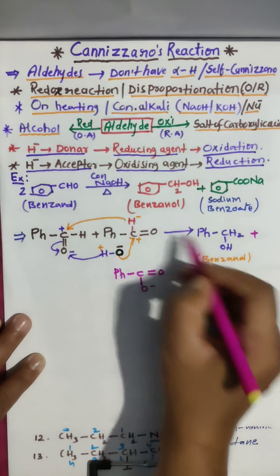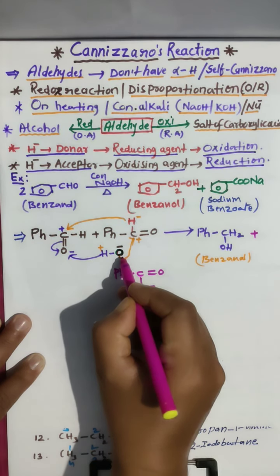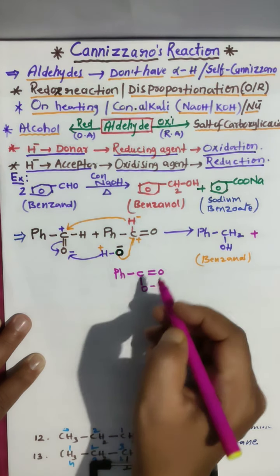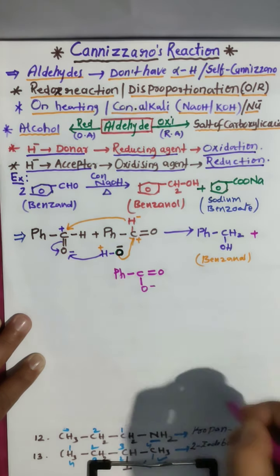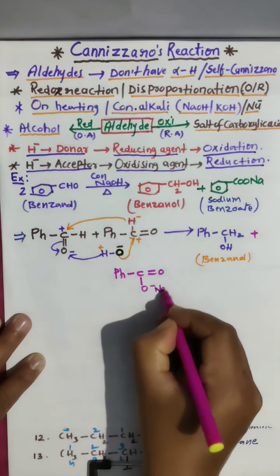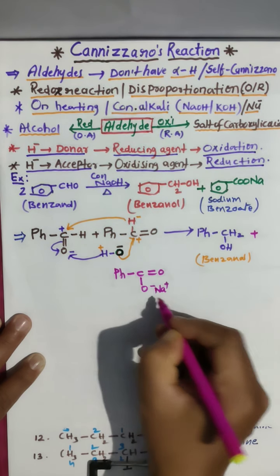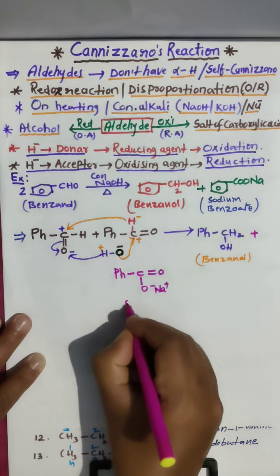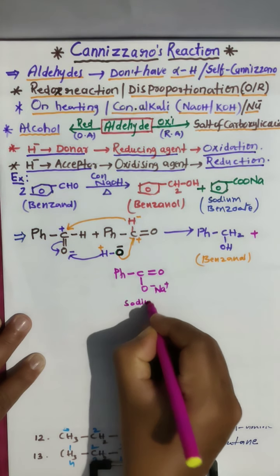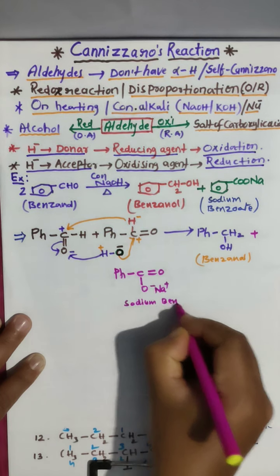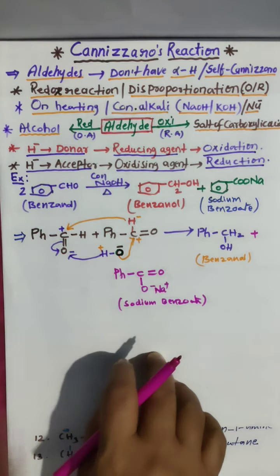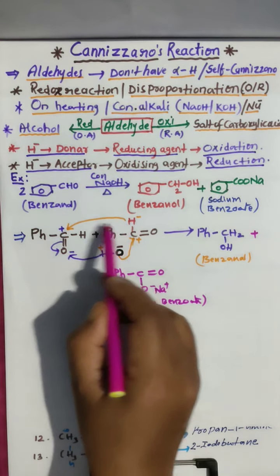And here if we took NaOH, KOH, OH already participated in the bond. If NaOH took, that Na will come here and attach as plus. Clear? Then sodium benzoate. What are we calling? Sodium benzoate. Simple.